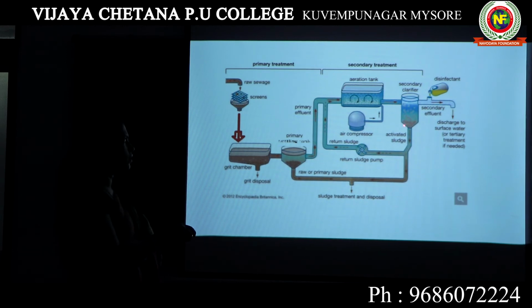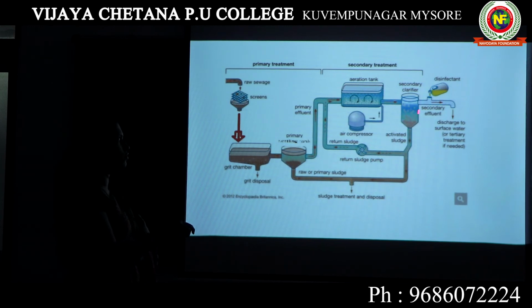Flocs are nothing but an association of bacteria and fungi, which are the aerobic microorganisms which helped you in breaking down the organic matter here. So all those aerobic microorganisms or flocs or the association of bacteria and fungi are all the same. They will come and settle at the bottom of the secondary settling tank.